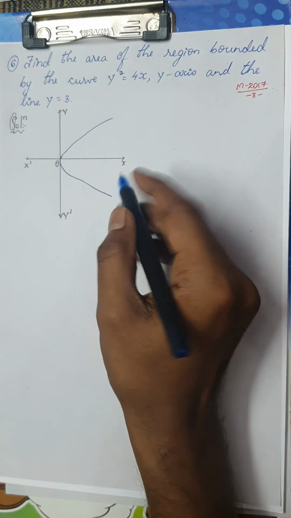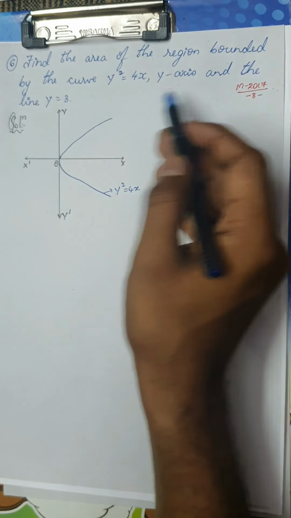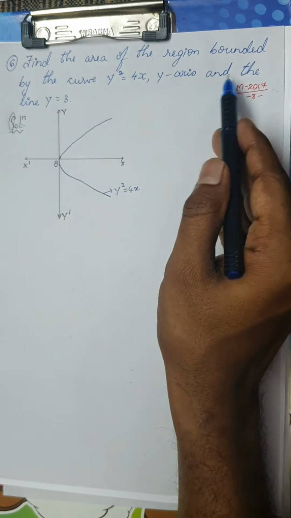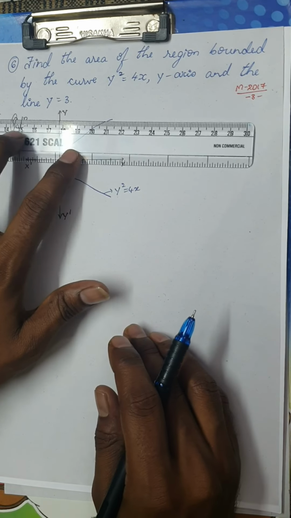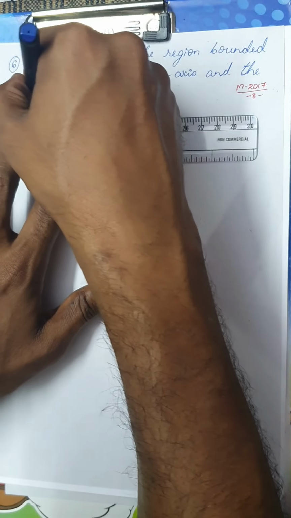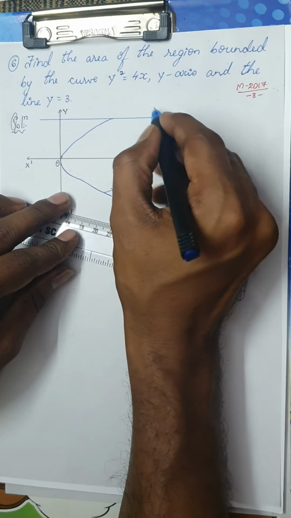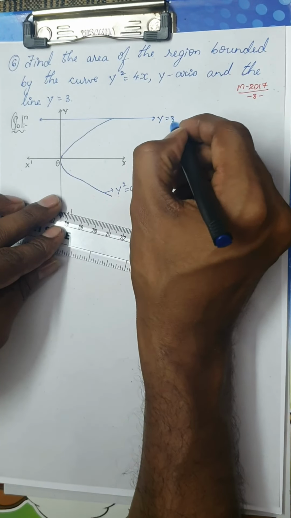So y square is equal to 4x. The y-axis is already there, and the line y is equal to 3. Remember, y is equal to 3 would be a line somewhere here. Let me draw this line. This would be the line y is equal to 3.